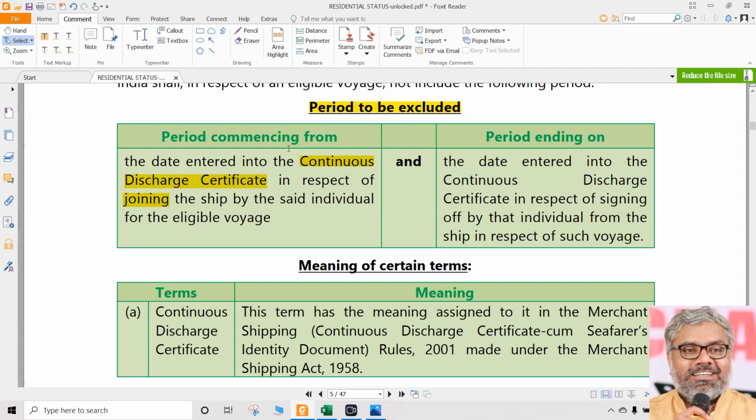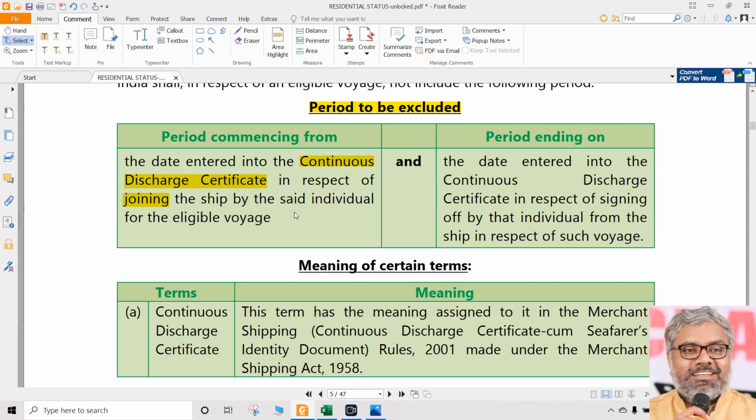So imagine there is an attendance register. He has entered his name into the continuous discharge certificate saying that he has joined the ship. That is the time when the countdown starts, as if he has left India. But did the ship really leave India? Answer is no. Physically, did he leave? Did the ship leave India? No, it did not. Not necessarily. We don't need to know that. So what we consider is that the person has left India, for this person only, not for everybody, only for this person.